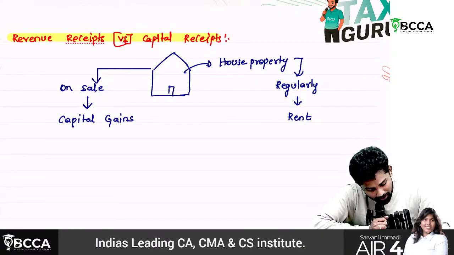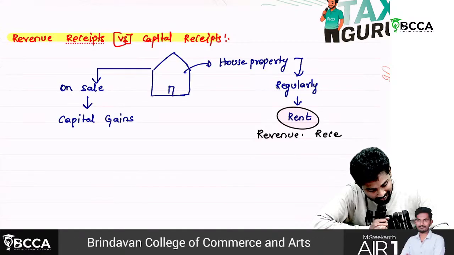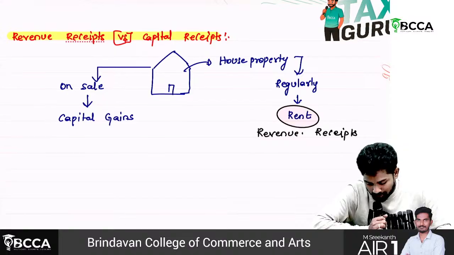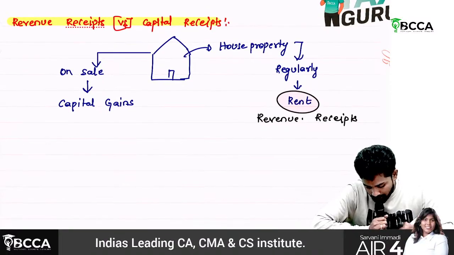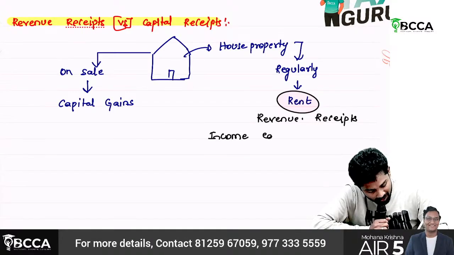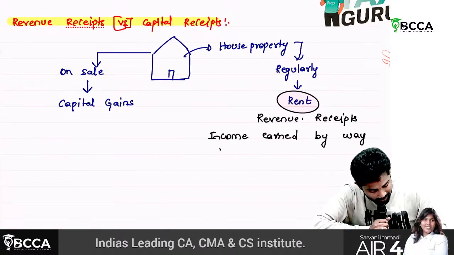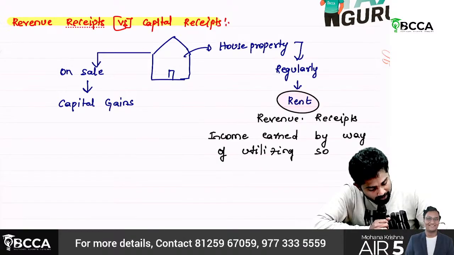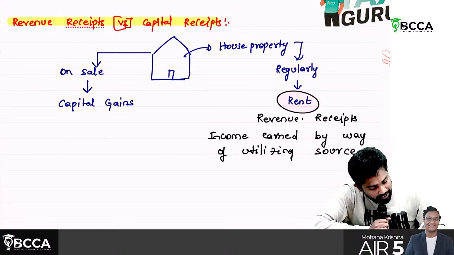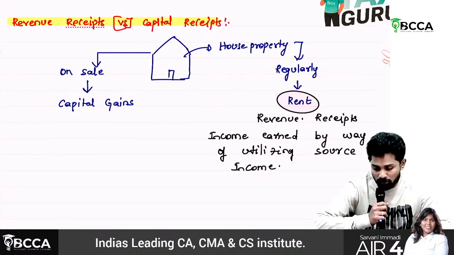So here, sir, this is what revenue receipts are. What are called revenue receipts, sir? Write down: income by way of utilizing the source of income. House property is a source of income, sir. By utilizing it, rent has been earned.